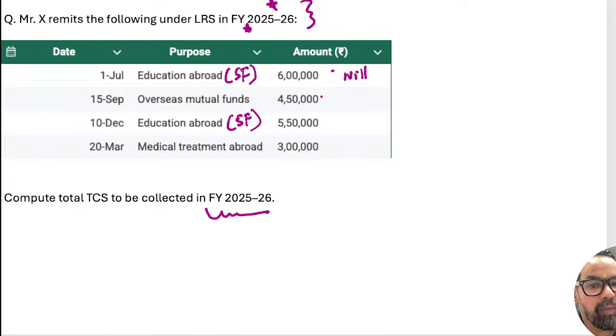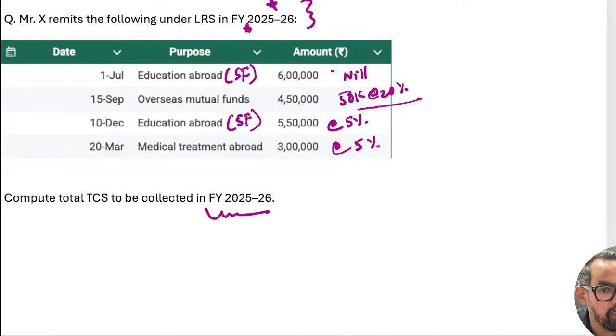The second case, in this case we have 4 lakh, so 50,000 at the rate of 20%. When it comes to this, it will attract 5%, right? So this will attract 5%. And the last one, 3 lakh, again 5%. So that is the outcome, that will be your answer. What is it coming to? 52,000. It should come to more than 18,000, because the number is on the higher side, right?